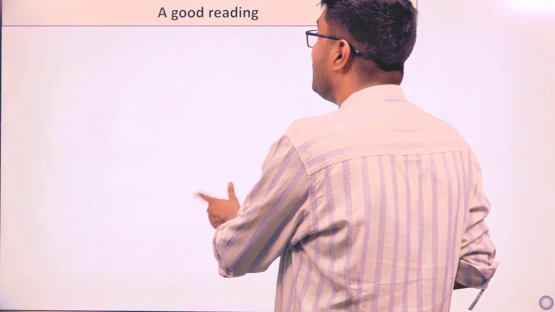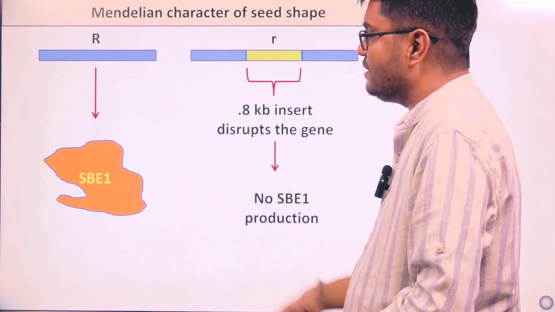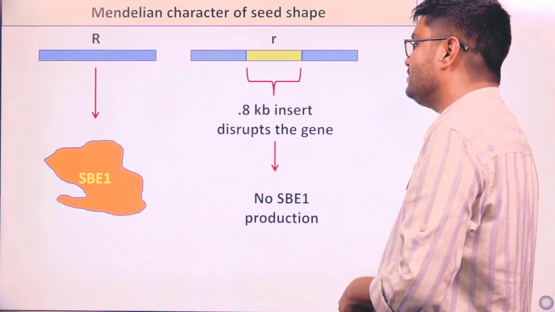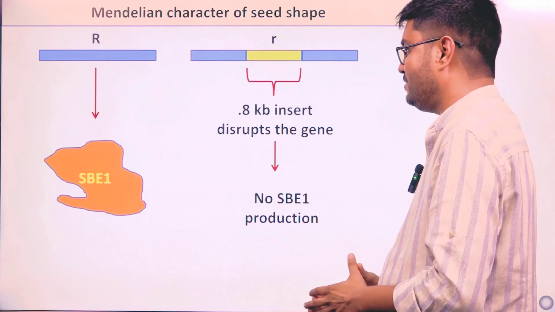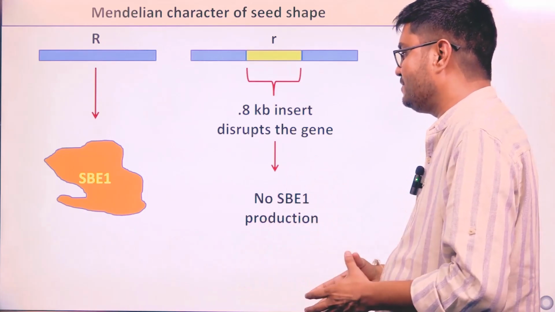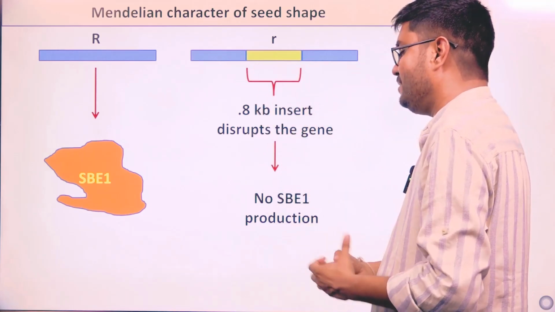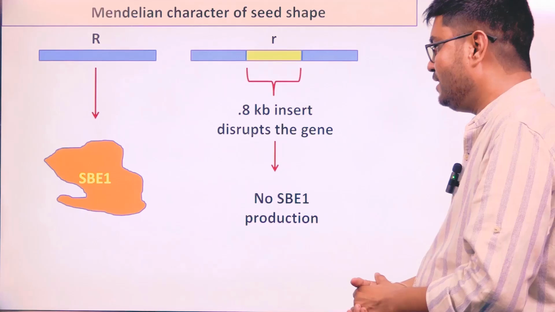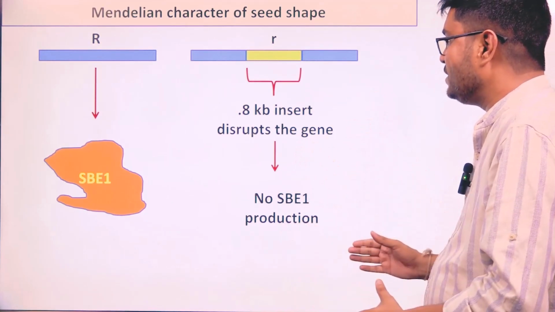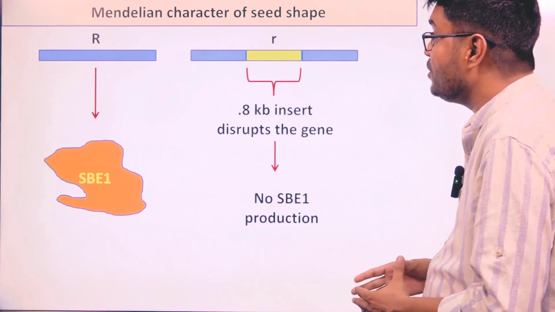So a normal, wild type DNA sequence gives us a functional enzyme, and seeds will be round. A recessive allele has a huge mutation in between. A DNA sequence, a transposon-like sequence, is inserted into the wild type sequence, which is 0.8 kilobase pair in length, disturbing the structure of the whole gene. The gene structure is disturbed, no mRNA will be coming, and no starch branching enzyme will be produced.